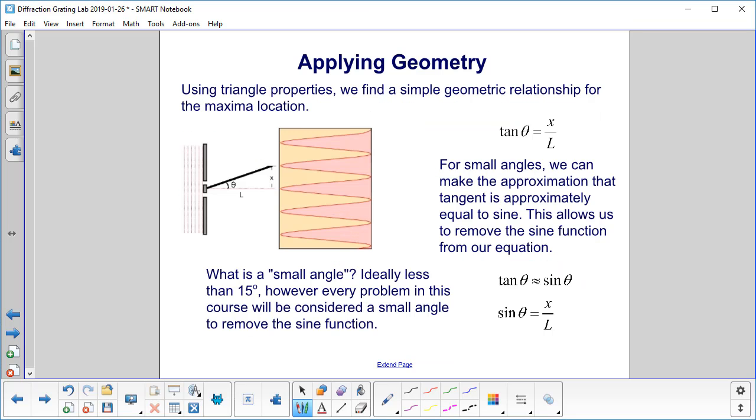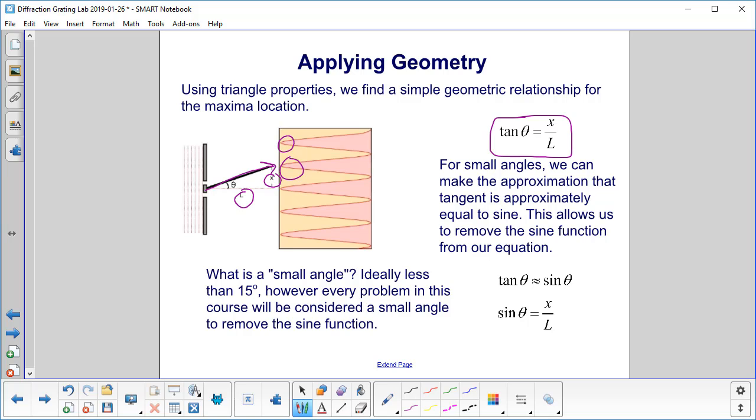Using triangle properties, we find a simple geometric relationship for the maxima location. We have our light coming from here, and then it's hitting a screen, and this is where we can read off where the maxima are. That's where the bright lights are, and the minima. So for the location of the maxima, we can find tan theta is x over L, opposite over adjacent.